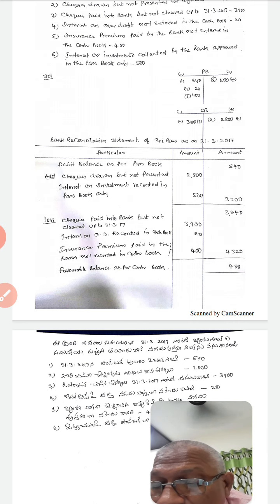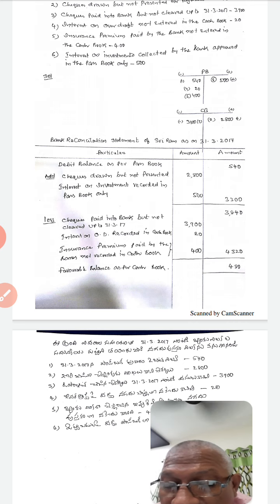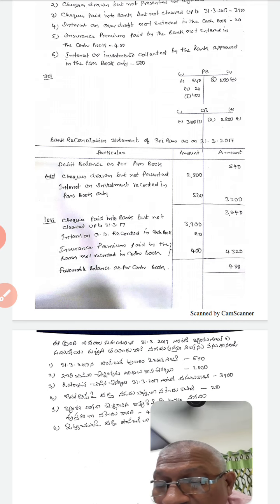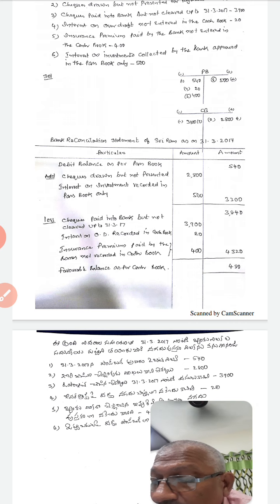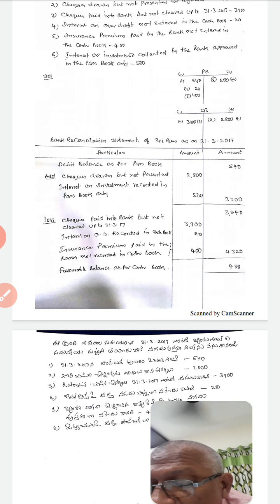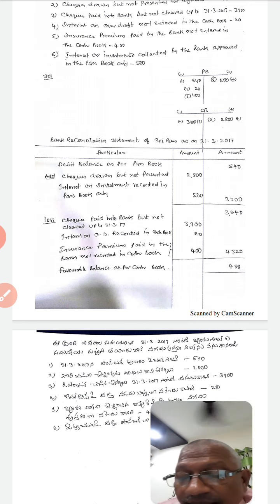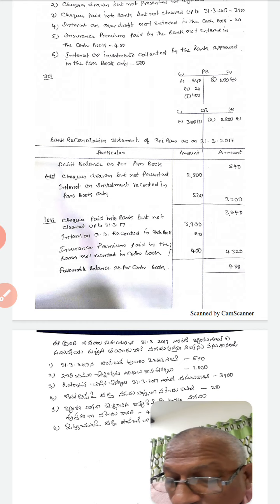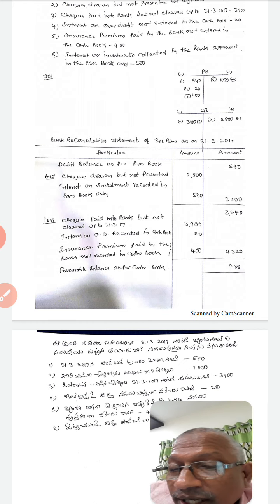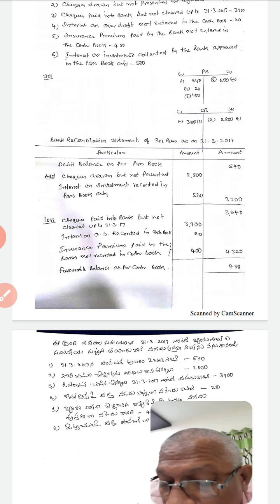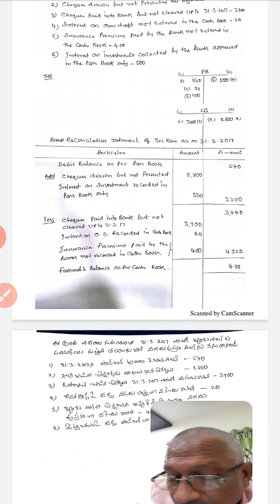So it becomes less. Next, point number 5, insurance premium paid by the bank not entered in the cash book, 400. It is also recorded on the debit side of the passbook only. So it is also less.